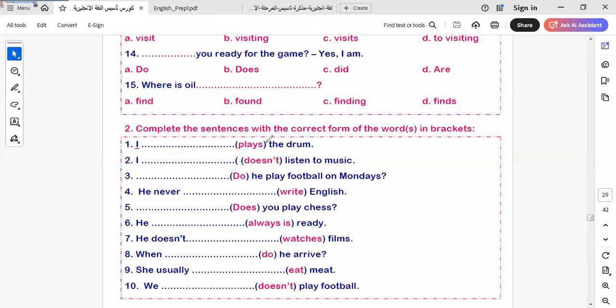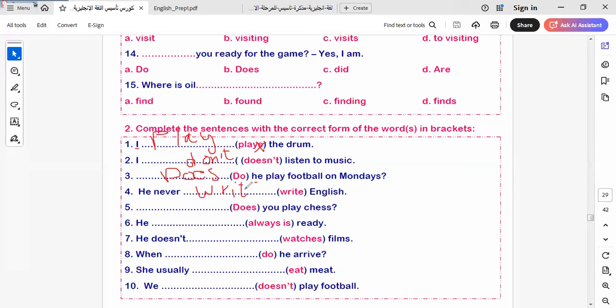Here we have I. Do we add S or not? No, we do not add S. So here it will be I play. Here it will be I don't. Here it will be does. Why? Because he is singular, so I put does here. He never what? He never writes.